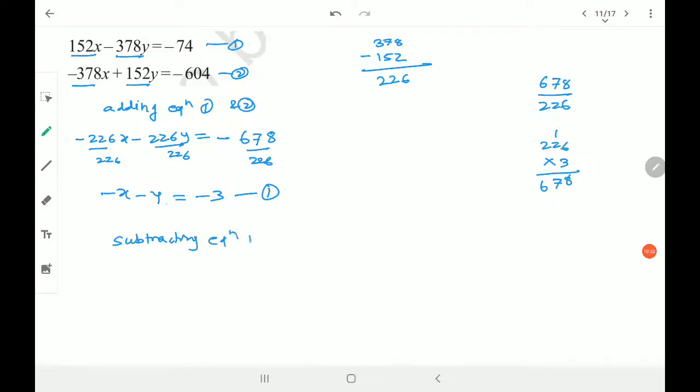Now subtracting equation 1 and 2. When we subtract, normally we change the sign of the equation, so minus and plus. So this will be the addition now basically.